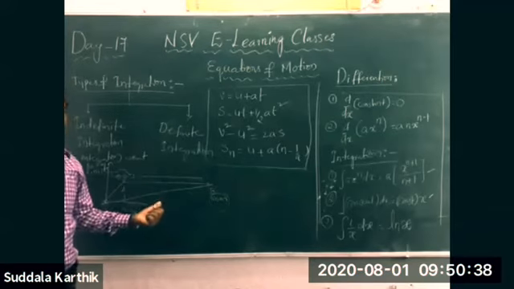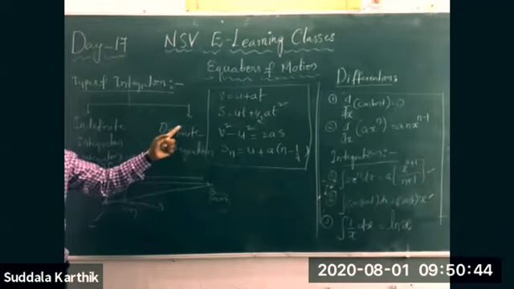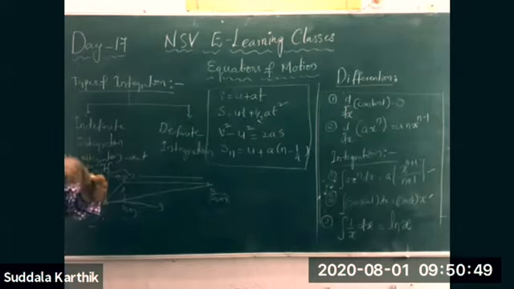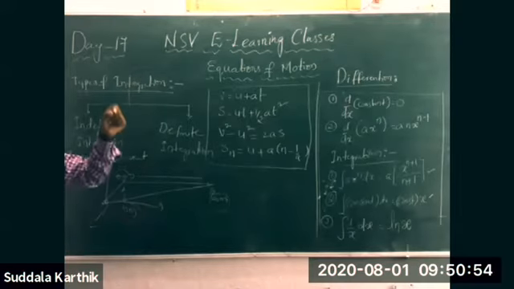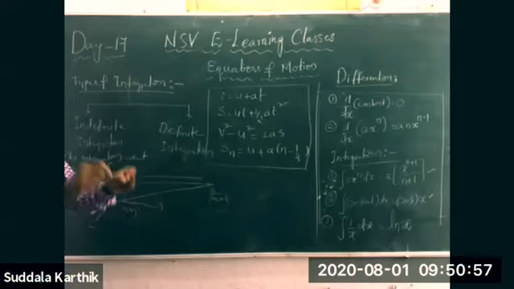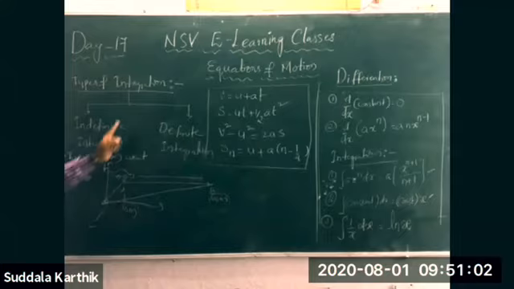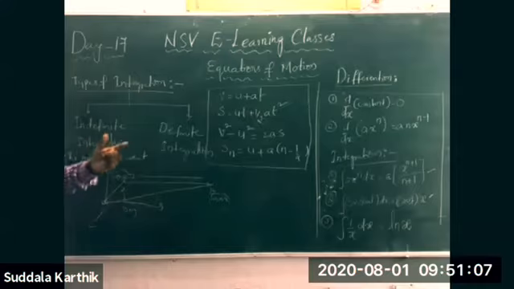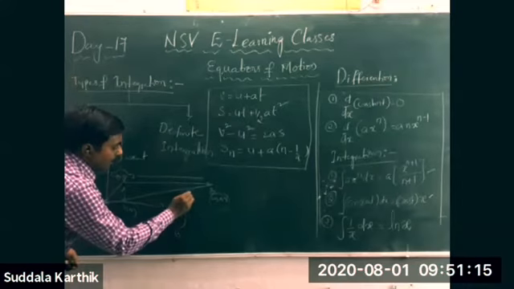So for this type of integrals, we have to use definite integration. Definite integration is the integration process in which there are a particular upper limit and lower limit, two particular values. In between those conditions only you have to travel. From 10 meters to 100 meters it completed the journey. Then what is the total distance it traveled? I am asking.